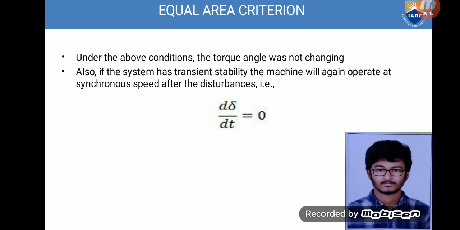Based upon the fault and disturbances occurring in the transient system, we need to change the load angle so as to attain stability of the system under transient fault conditions.